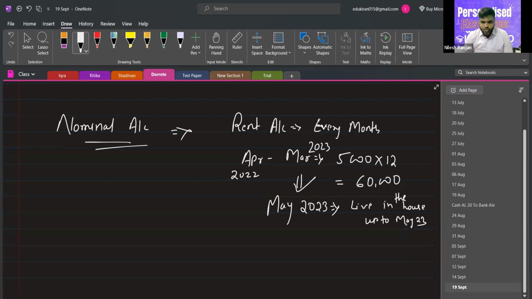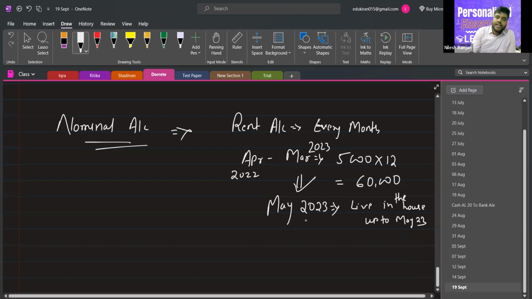So my question was, can he demand to live in that house up to May 2023 without paying any rent? No, sir. Okay. So if he has paid rent for the month of March, then it cannot be used in April. Yes, sir.